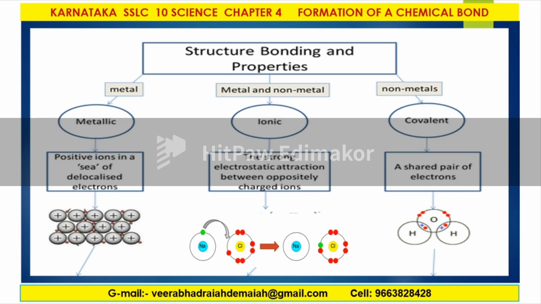Structure, bonding and properties. There are three types: metals, non-metals, and metals with non-metals. Metallic bond, ionic bond and covalent bond are the important chemical bonds we are discussing today.